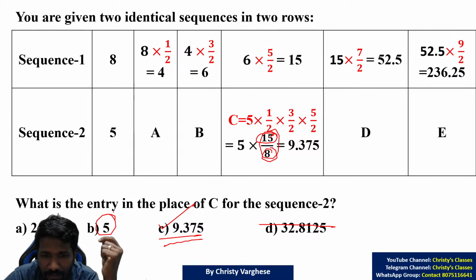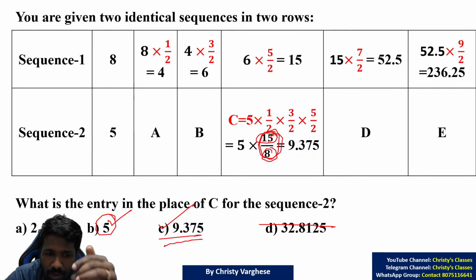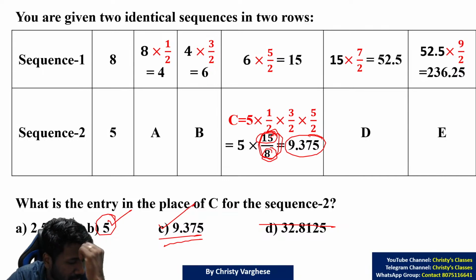This is 5 into 1 only. 5 into 1 is 5. 5 into 15 by 8 means 5 into almost 2. 5 into 2 is 10, so a little less than 10. If you do that kind of smart work, you don't have to exactly multiply and find the value. You can do speed maths or estimations like that.